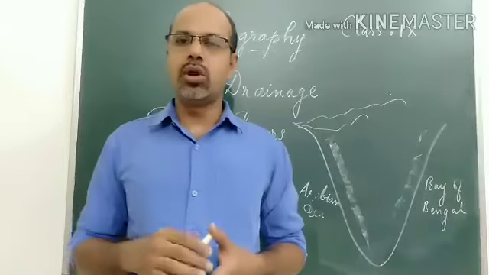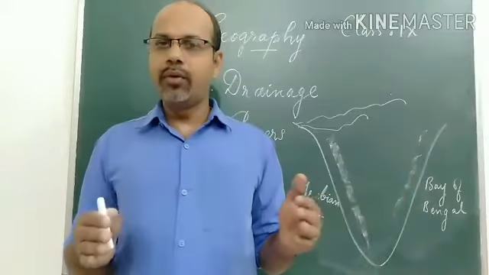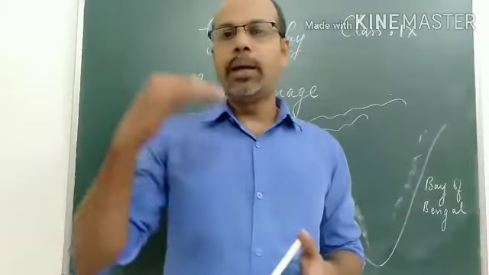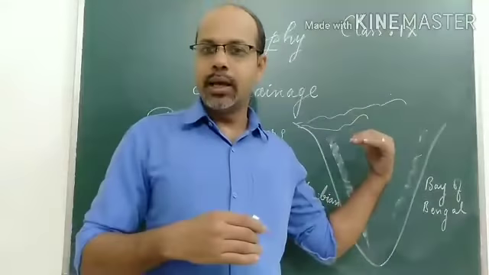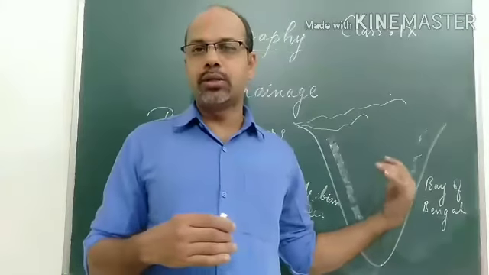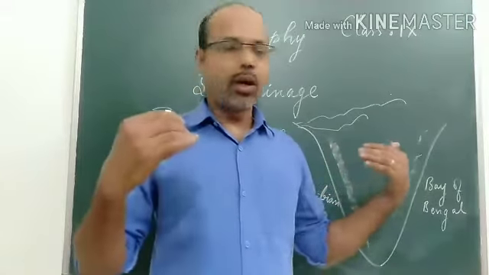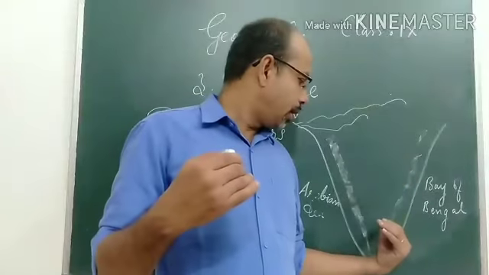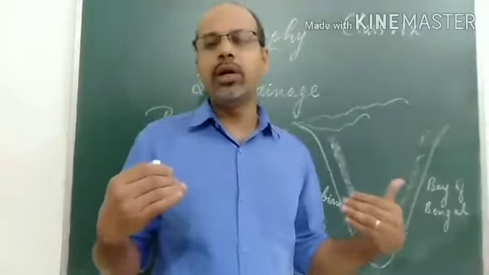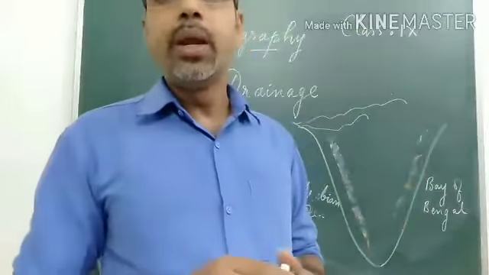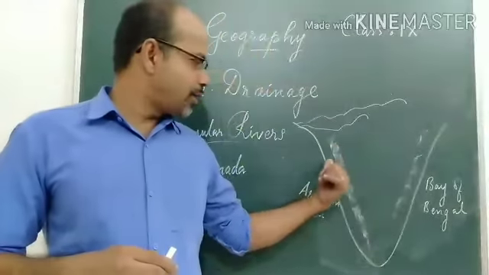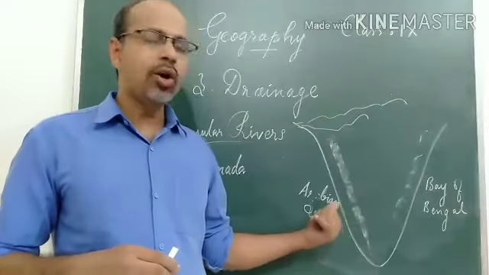These are also very narrow, very small rivers, and there are some other tributaries, like Sabarmati, but very short. There are some other west flowing rivers in the western coastal area.